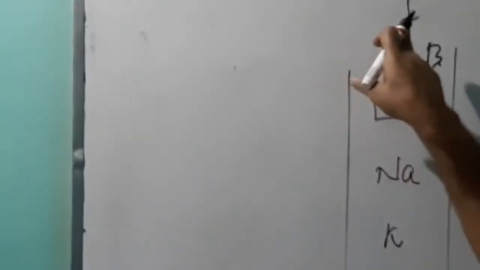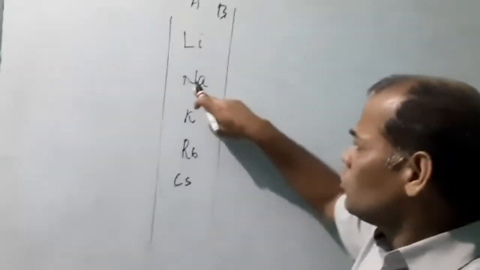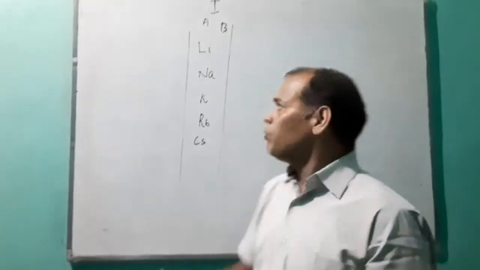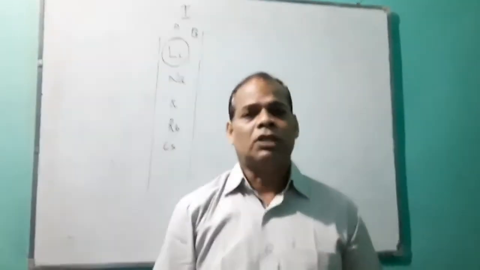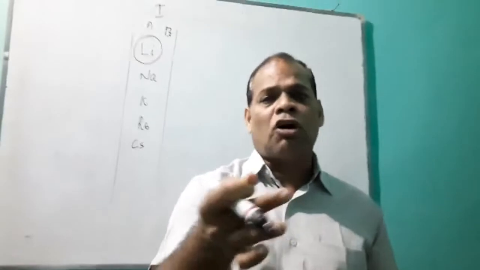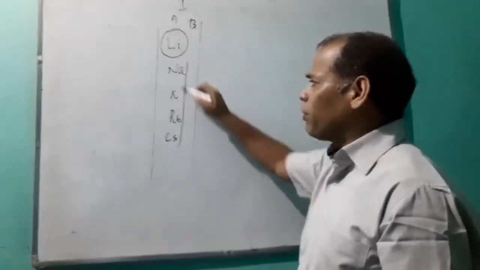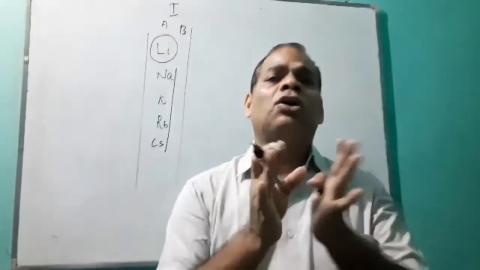According to Mendeleev, if you study the properties of lithium, you can guess the properties of the rest of the elements under the same vertical column.